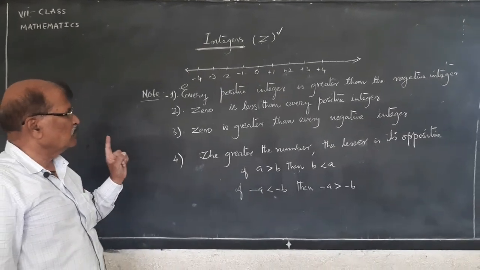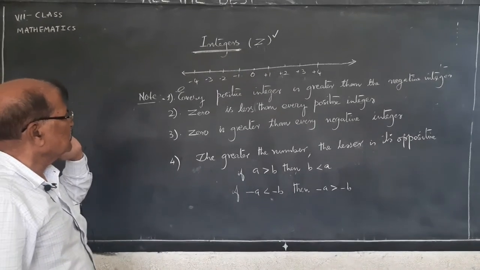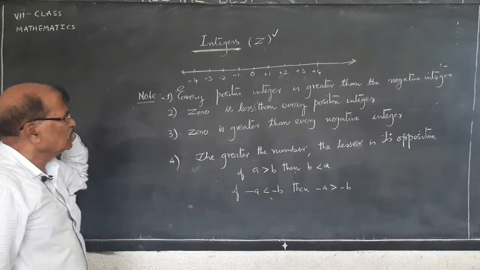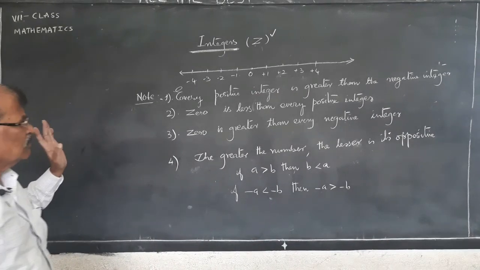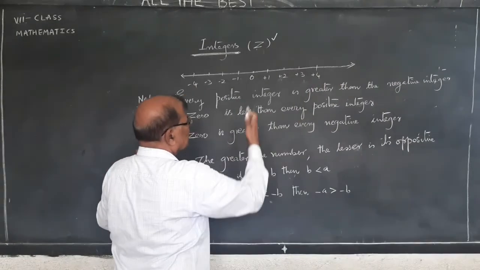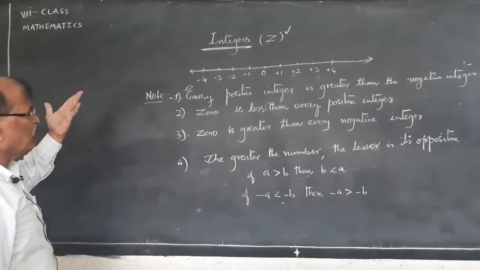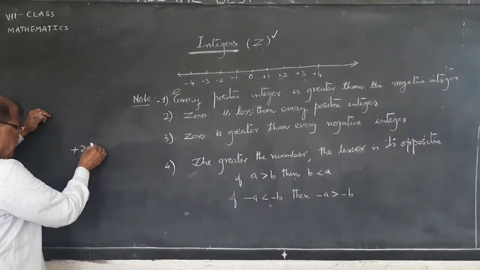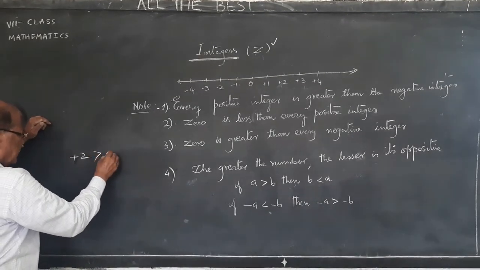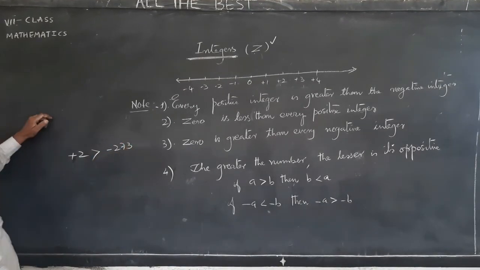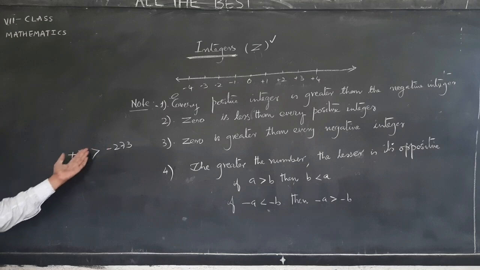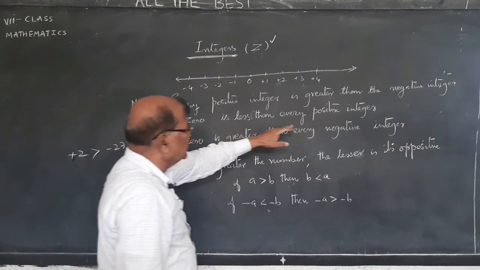Let us observe some of the properties of integers. Every positive integer is greater than a negative integer. You take any positive integer, which is on the right side of 0 on the number line, so plus 2 is greater than any negative number. For example, plus 2 is greater than minus 273. Though it appears as 273, minus 273 is less than plus 2. And 0 is less than every positive number.